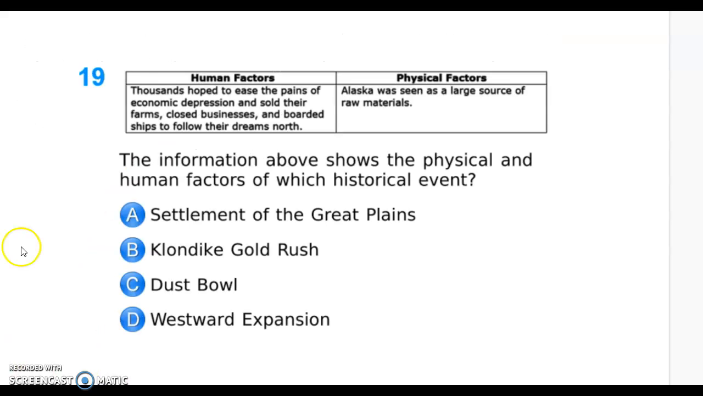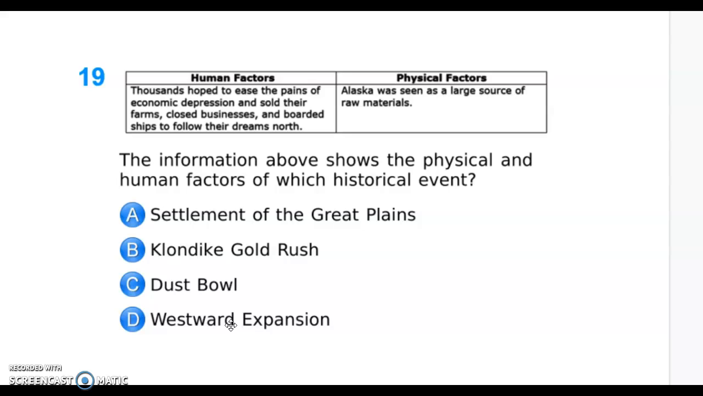There's one test question. This test question was question number 19. It tells you the human factors. Thousands hoped to ease the pains of economic depression and sold their farms, closed businesses, and boarded ships to follow their dreams north. The physical factors: Alaska was seen as a large source of raw materials. The question states, the information above shows the physical and human factors of which historical event? Is it A, settlement of the Great Plains, B, the Klondike Gold Rush, C, the Dust Bowl, D, westward expansion?